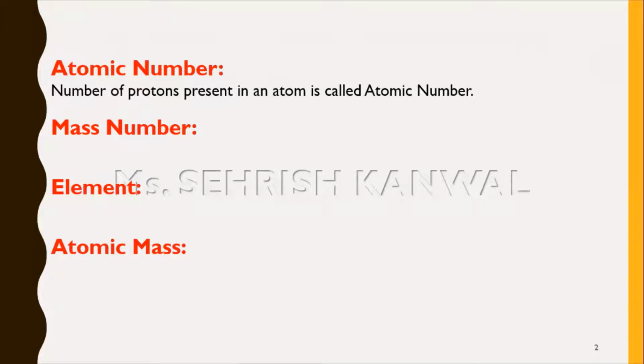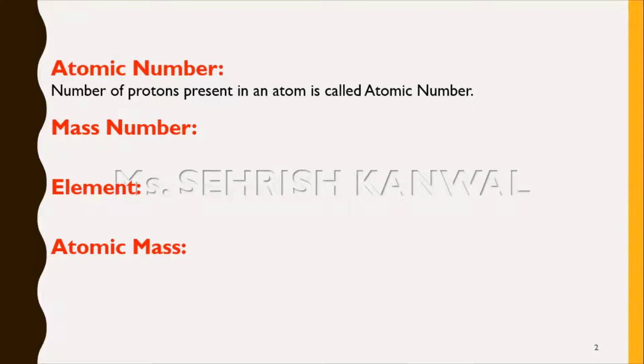Atomic number is what? It is basically the number of protons which is present in an atom. You know very well, if I am talking about the neutral atom, the number of protons is equal to the number of electrons. Sometimes we say that the atomic number is the number of protons or the number of electrons.